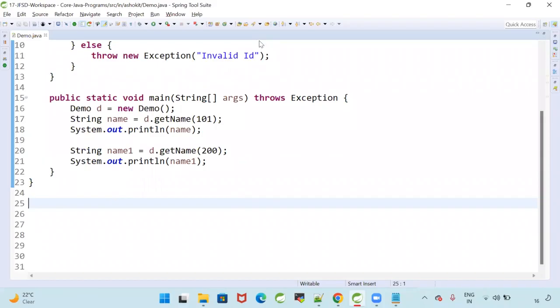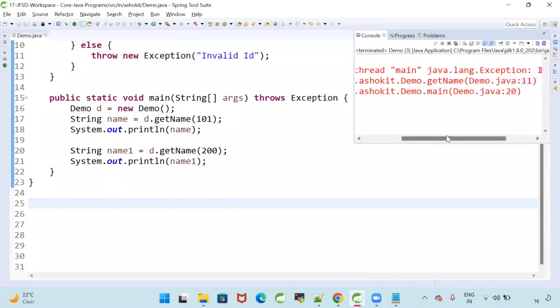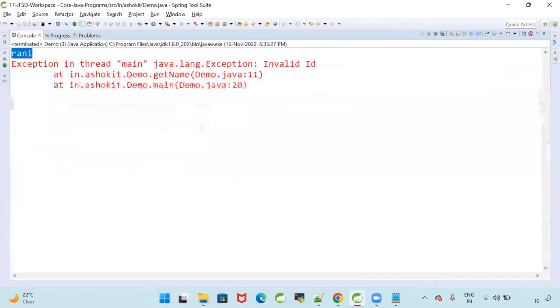Now, execute this program. What happened? The first method executed, and Rani is the output. The second method was called with an invalid ID. My program is throwing an exception, and that exception is invalid ID. Why did we get the exception in the program? Because we are passing an invalid ID.